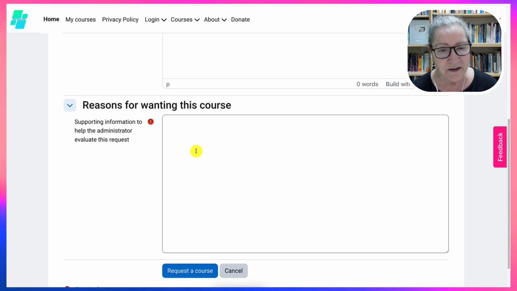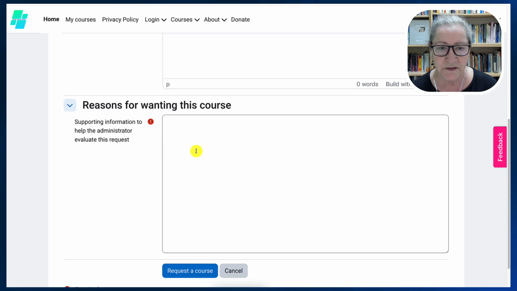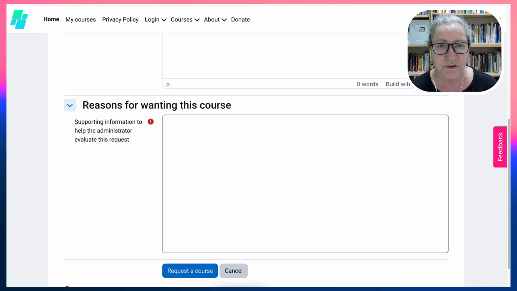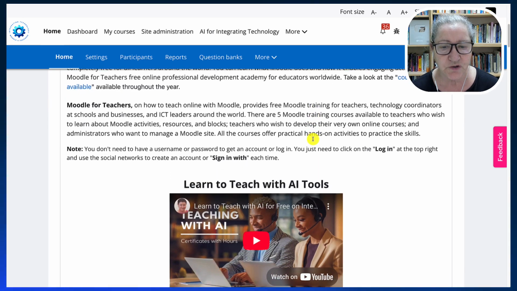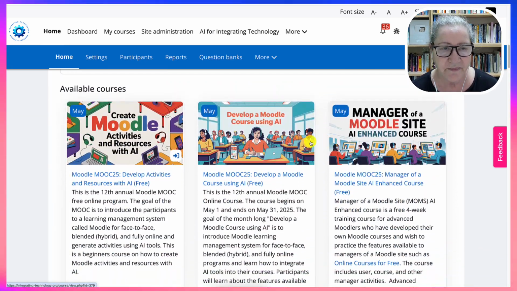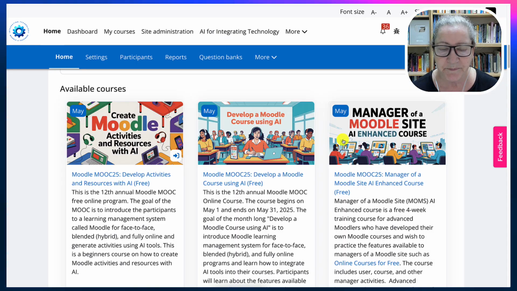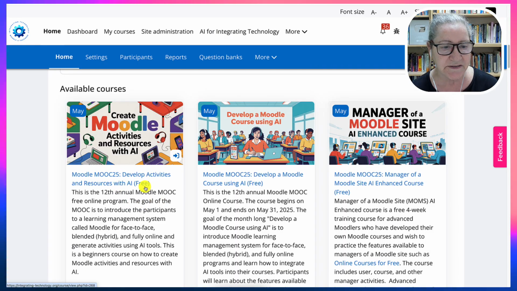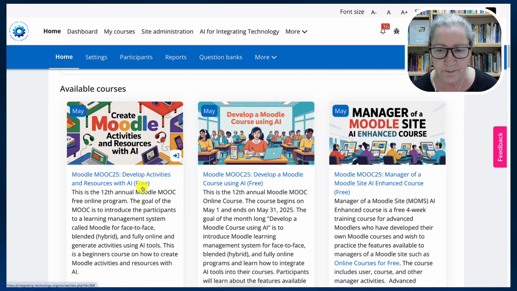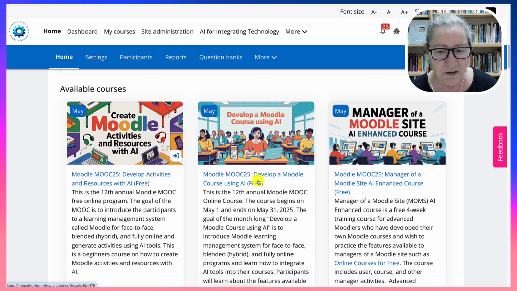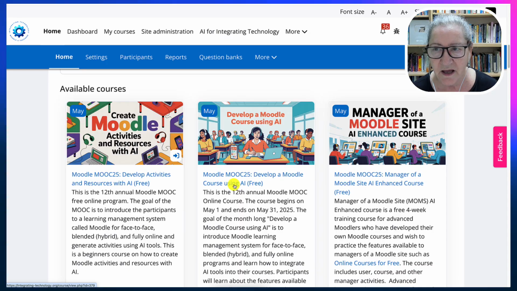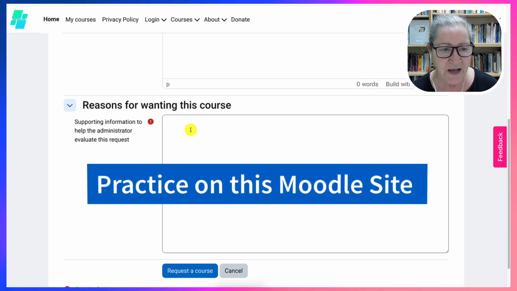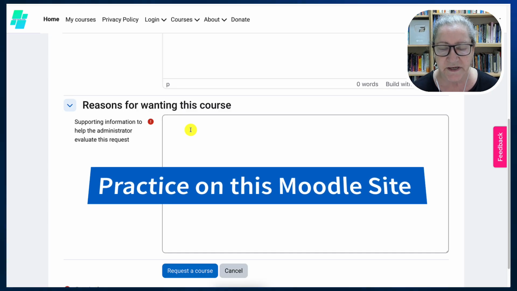Now, there are a lot of participants in the course, and there are two courses actually. Let me give you the two names of the courses. The courses are on integrating technology. They take place every May. And the first one is called Develop Activities and Resources with AI. They're both free. And the second one is called Develop a Moodle Course Using AI. And you'll be practicing here. So add the name of the course and say that you're taking that course.